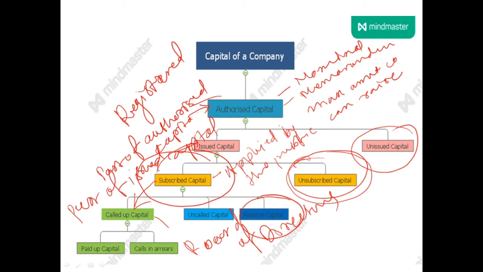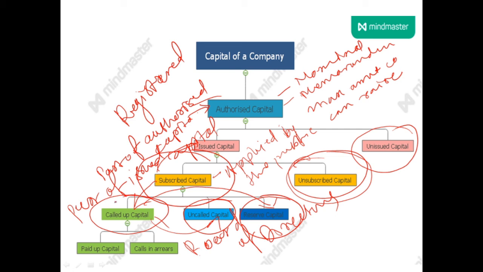The balance then remaining is referred to as uncalled capital. Now, a part of called up capital is reserve capital, and uncalled capital is the remaining part after setting aside reserve capital. The remaining part is called uncalled capital, which is not called upon by the board of directors from the shareholders to pay. What is called up capital?